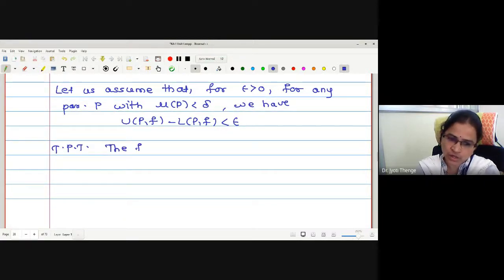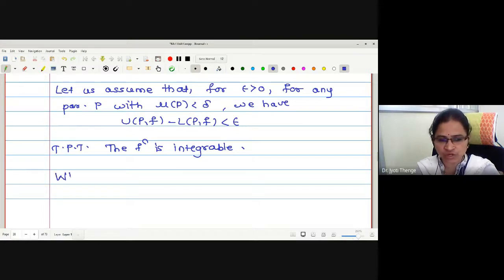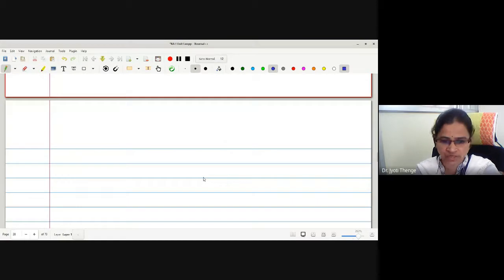And what is the aim to show? Function is integrable, right? To show it is integrable, actually our aim is to show upper integral is equal to lower integral. But we know that we have proved one inequality, no? We know that for any partition P, we have written one inequality. I don't know whether you are remembering or not.